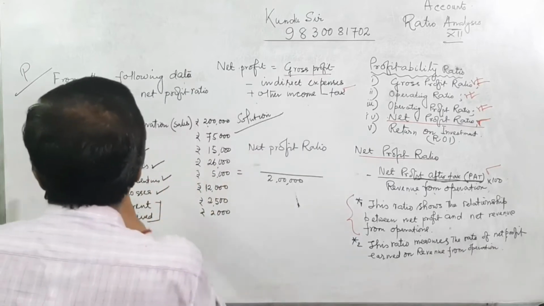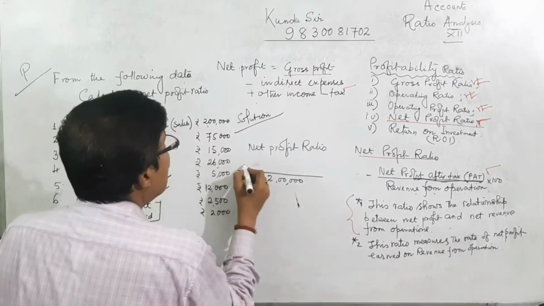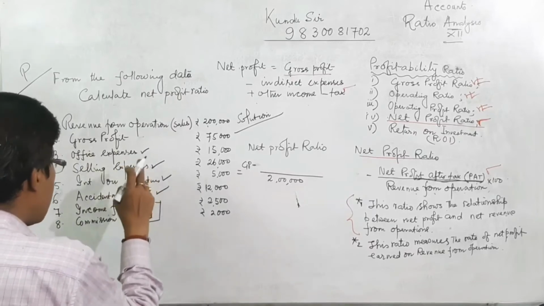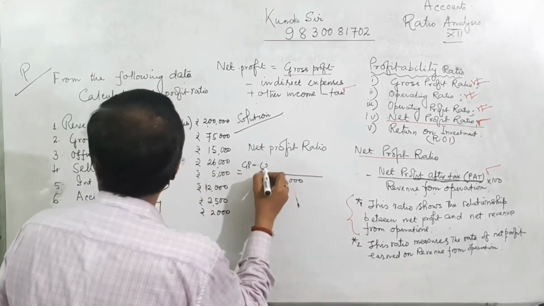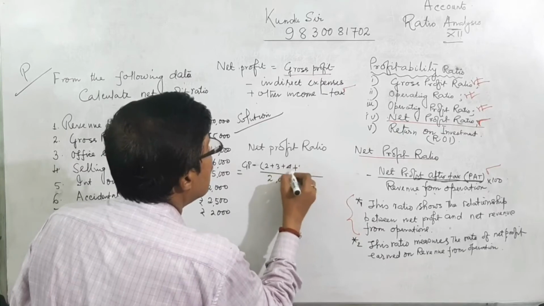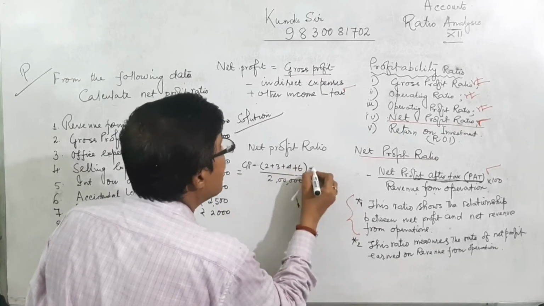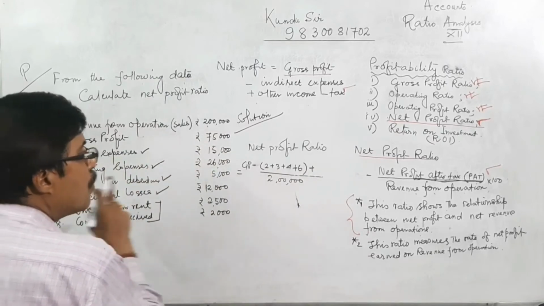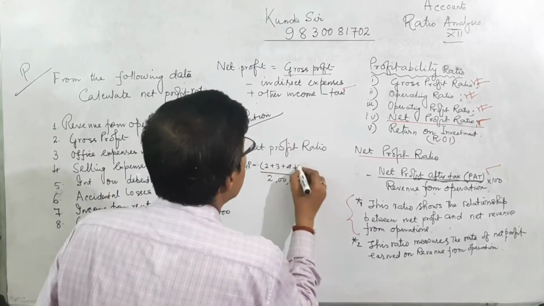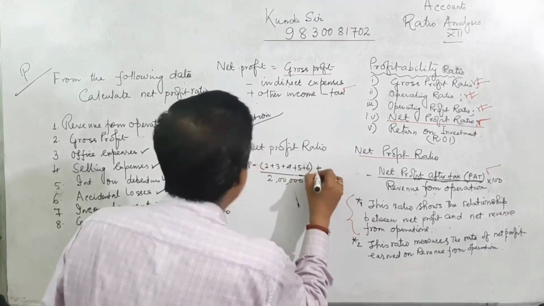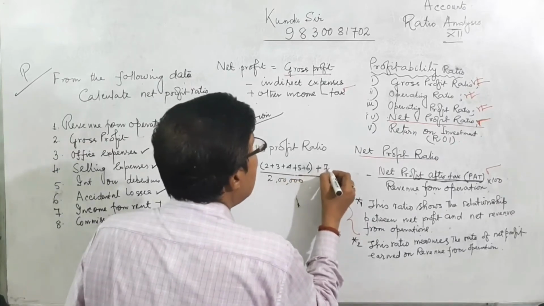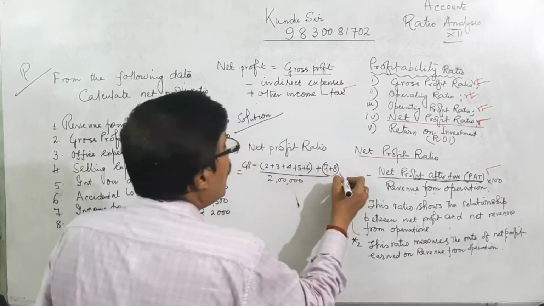From gross profit we should deduct items 2 plus 3 plus 4 plus 5 plus 6, plus indirect income, other income, 7 and 8, into 100.